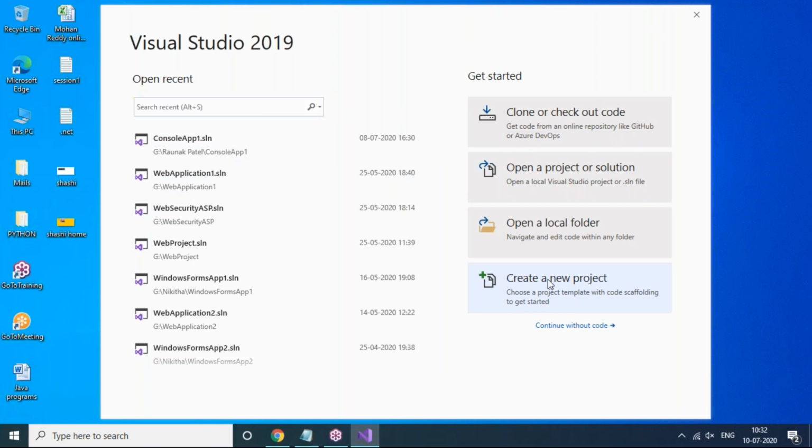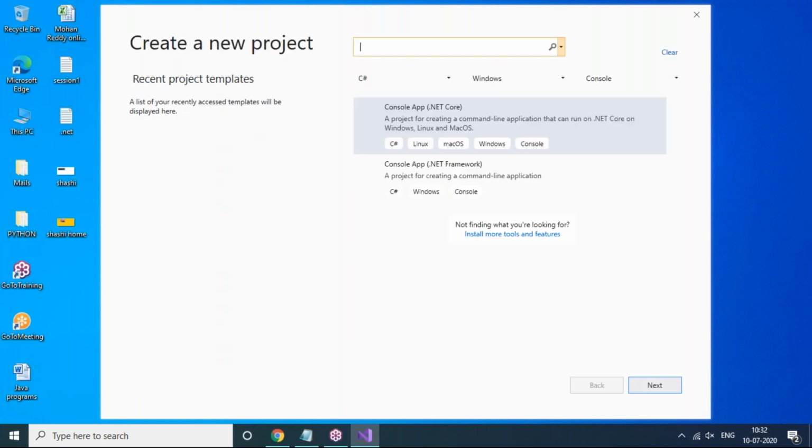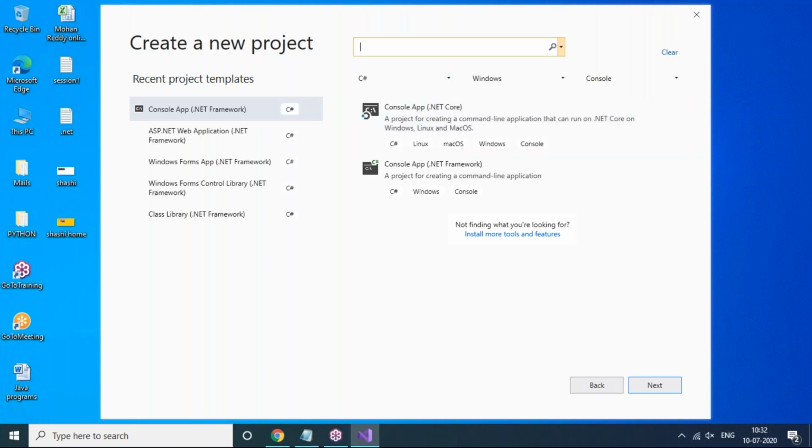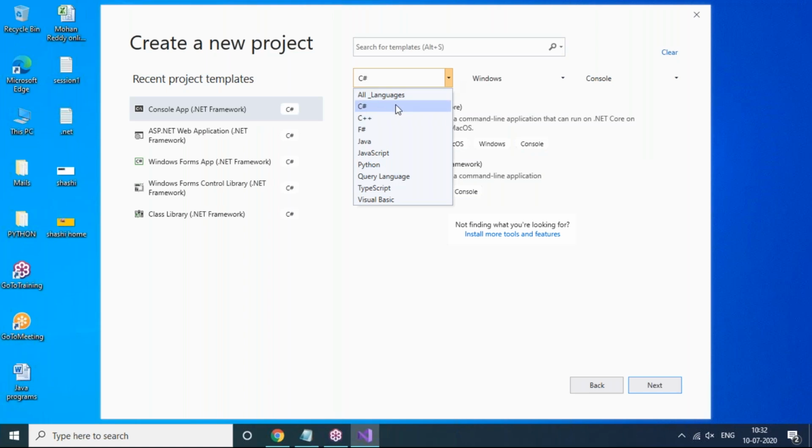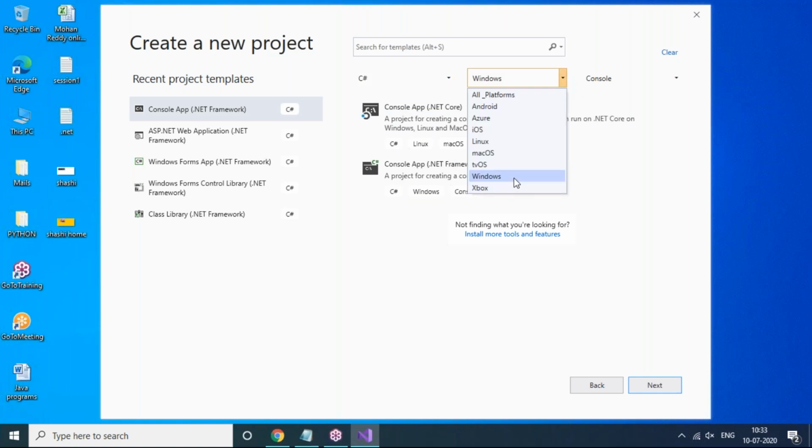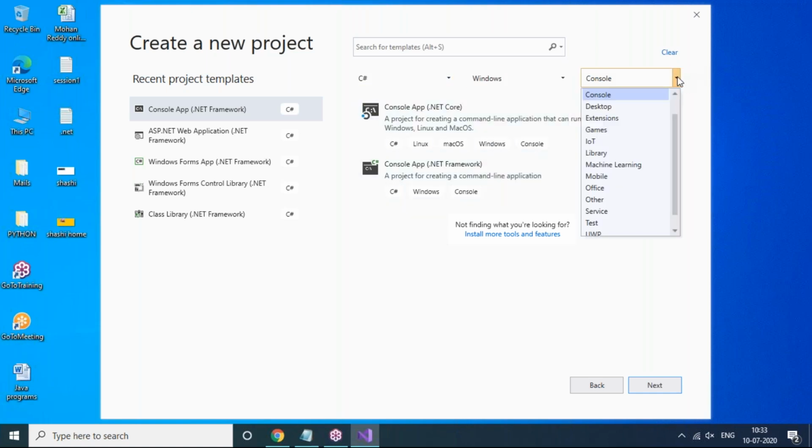Once you click on new project here, it will ask you to set the project name or application name, and also select the right platform and right configuration. Here you can see programming language, I'm choosing C#.NET. Not only C#, there are a lot of languages here. We can use Visual Studio for many programming languages, even Java, JavaScript, Python, TypeScript, Visual Basic, and so on. And C#, I'm selecting. My platform is Windows, so that's what I'm taking. And my application type is console, so let me use console type.